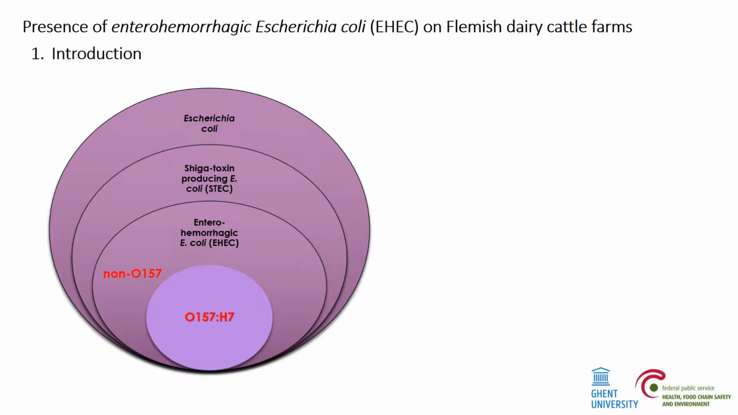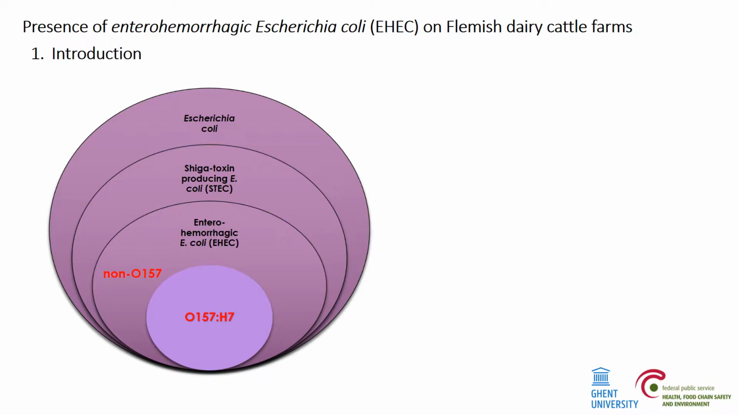Shiga toxin-producing E. coli, or STEC, is a group of E. coli which is characterized by the production of Shiga toxins. Enterohemorrhagic E. coli, or EHEC, is a highly pathogenic subset of STEC. E. coli serotype O157:H7 is most frequently implicated in human disease. However, non-O157 serotypes have been increasingly reported as important foodborne pathogens.